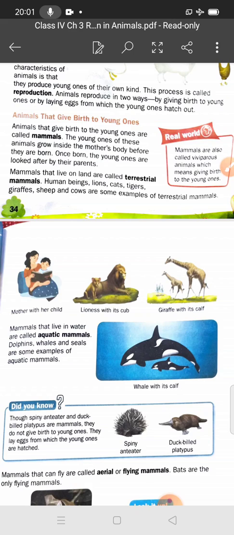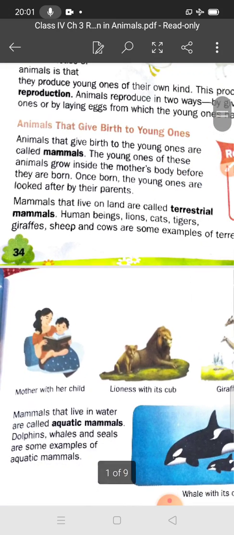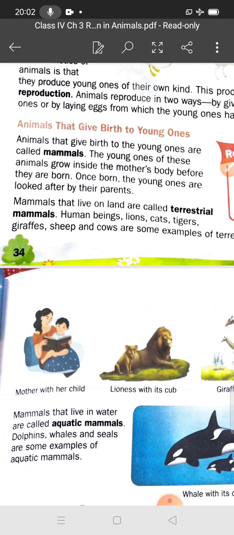So what are mammals? Animals that give birth to the young ones are called mammals. And you know students, young ones of these animals grow inside the mother's body before they are born, and after they are born the young ones are looked after by their parents.